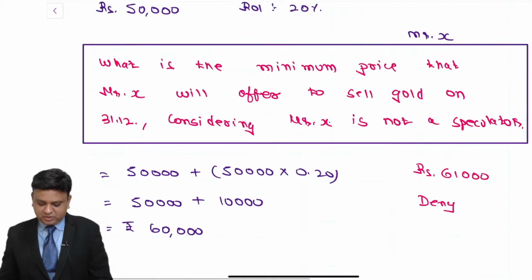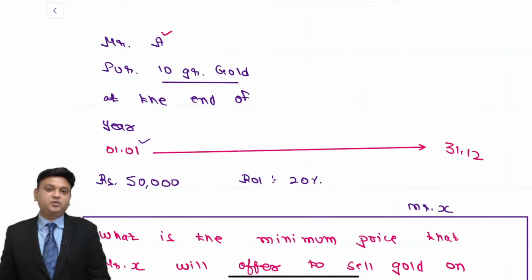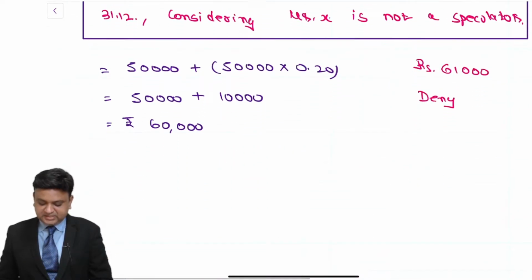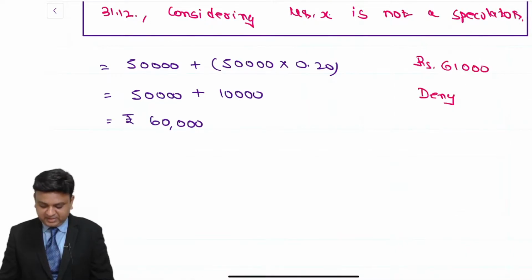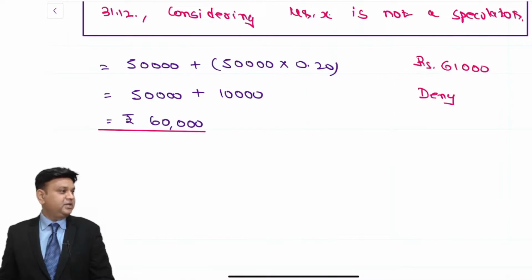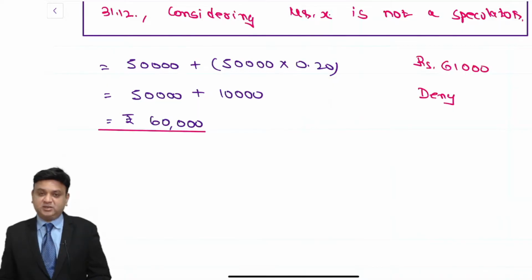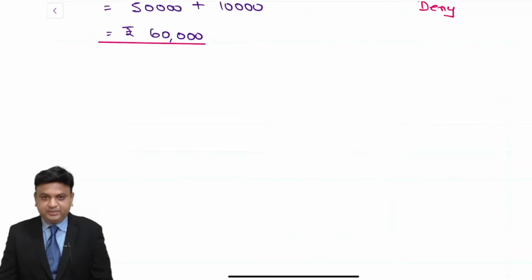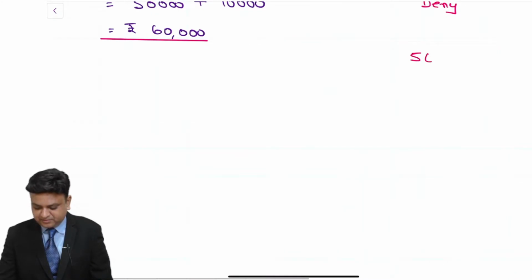Why? Because Mr. A also has done his own homework before going into the market, that what is the price of the gold today, what is the rate of interest, and accordingly he already knows that 60,000 is the cost that he will have if at all he is purchasing the gold right now and he is holding it for 1 year. So basically he was looking for some speculator in the market who may give a quotation for less than 60,000. If at all somebody is expecting that price of the gold at the end of the year will be, suppose I am expecting it to be 56,000, then I may give the quotation of 58,000.